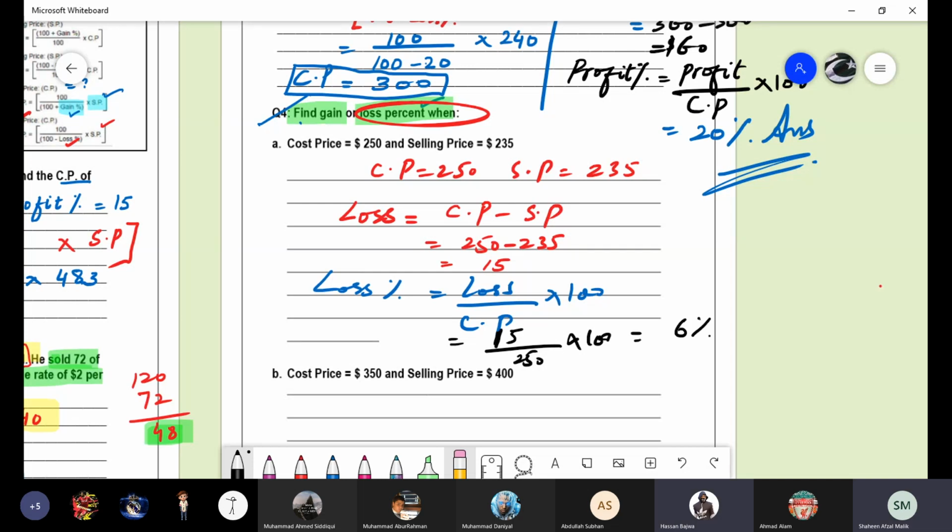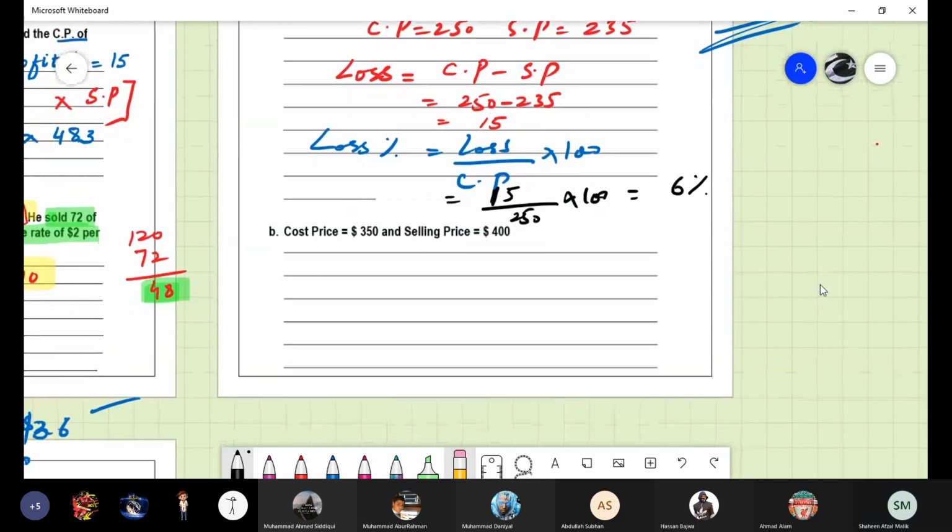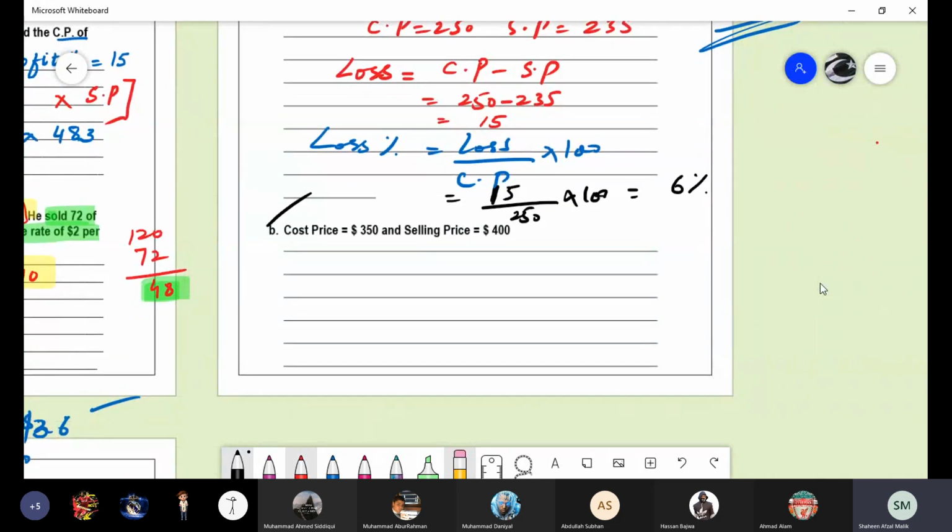Yes, boys. Did you get the same answer? Yes, ma'am. We have two more minutes. We can solve one more question. Ahmed Siddiqui, now you can solve the B part. Cost price is 350. Selling price is 400. It is a profit. What is the formula for the profit? Selling price minus cost price. Substitute the values. 50 is the answer.